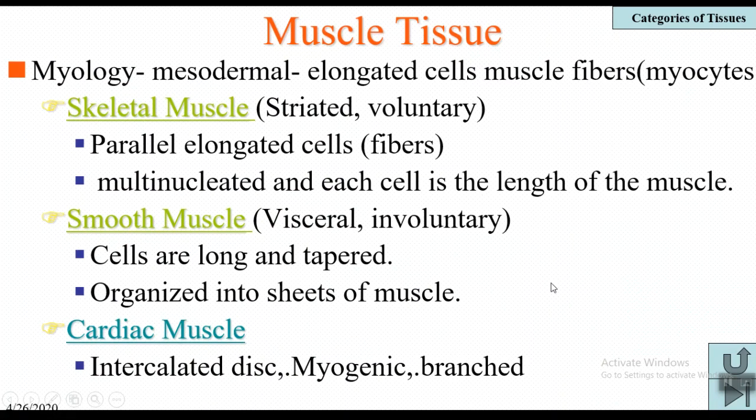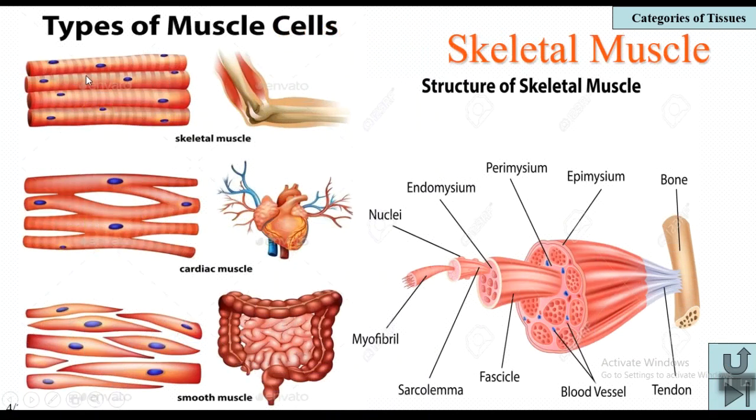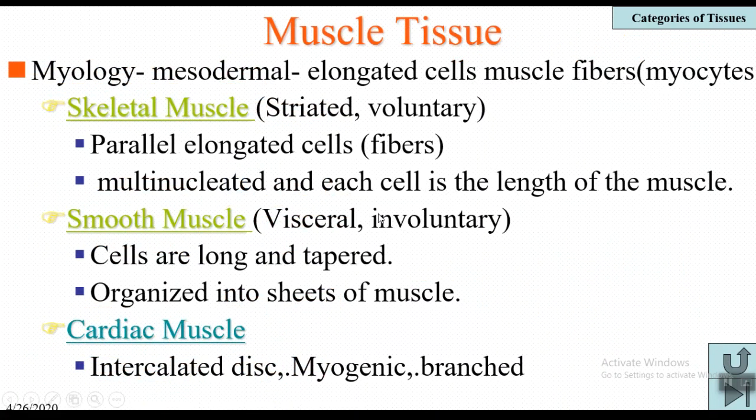Skeletal muscles have alternate dark and light bands, which are alternate striations, so they are called striated muscles because of their lines. As they are associated with the bones and skeletal structures, they are also called skeletal muscles. As they are under our conscious control, we can move our hand consciously, so they are also called voluntary muscles. The muscle cells are parallel elongated cells called fibers.